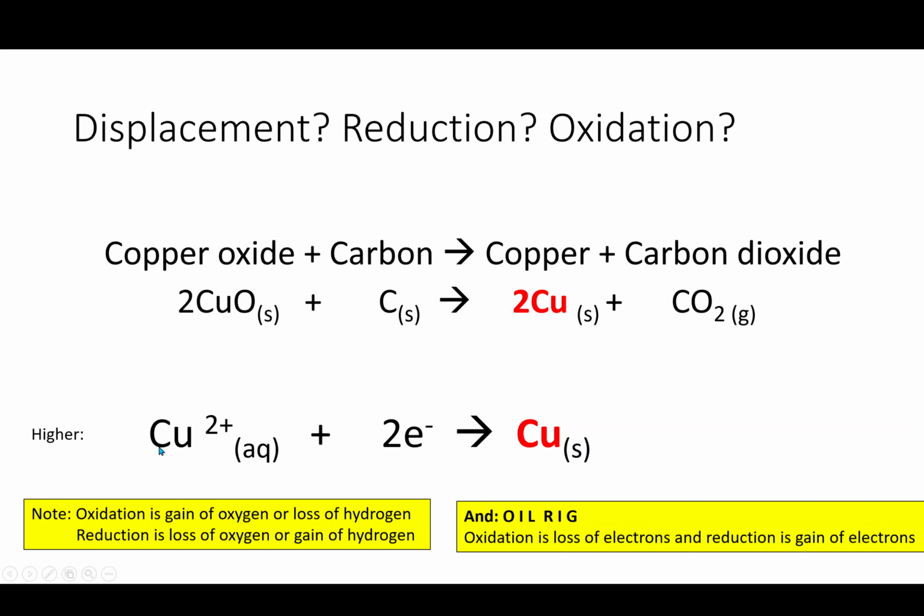We could look at copper here, and we can say the copper is positive because it has not quite enough electrons to match the number of protons, and then it gains electrons, so it's being reduced. That's a bit confusing. It's gaining something, but it's being reduced, but that's just the terminology. So reduction is gain of electrons, and it becomes pure copper.